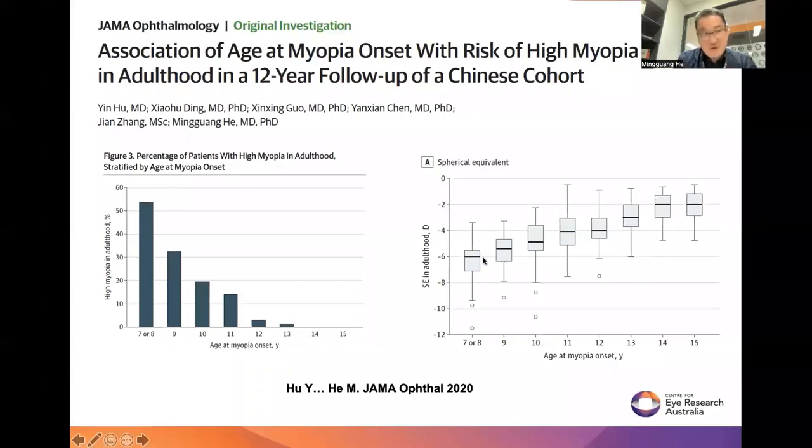Similarly, we can also predict the median and variation of the diopters. For example, for someone with early onset myopia at 7 or 8 years old, at 18 years old the mean or median of the diopters would be -6. But for someone with very late onset of myopia, like 15 years old, it will end up at only -2. Most of them are just -2 at 18 years old.